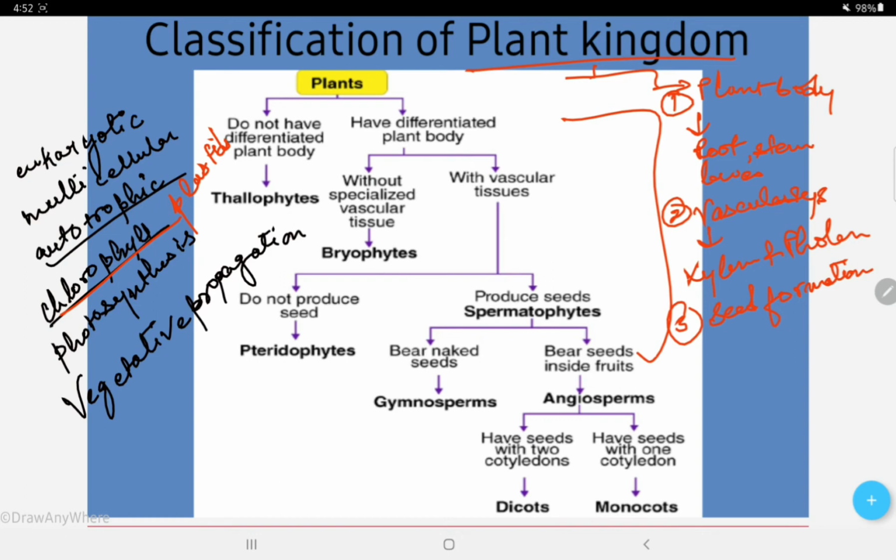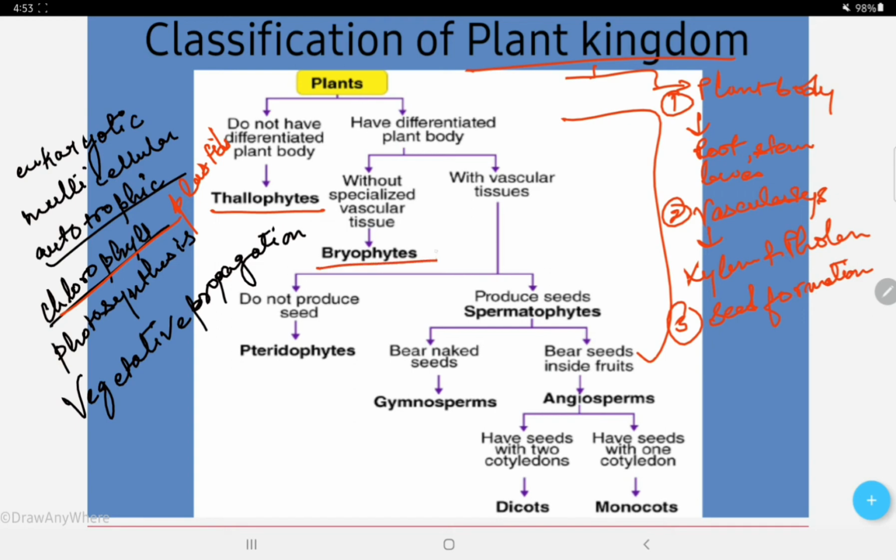Now seed formation means the presence or absence of flower and seed, and whether the seeds are naked or enclosed in a fruit. Now coming to the subclassification, or we can say the subgroups, of the plant kingdom. First we have thallophytes, right?